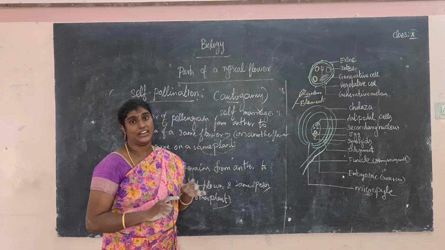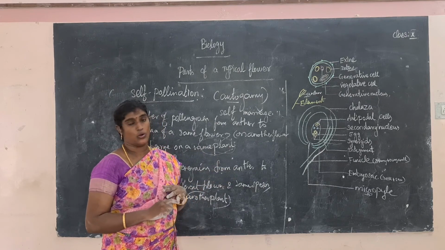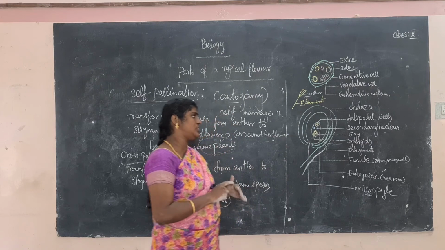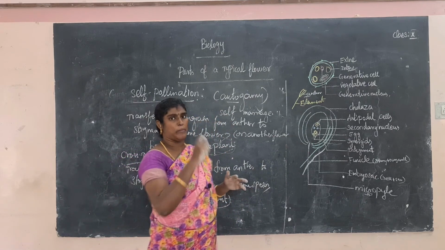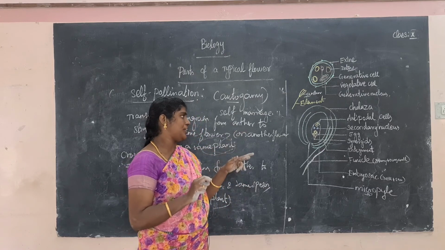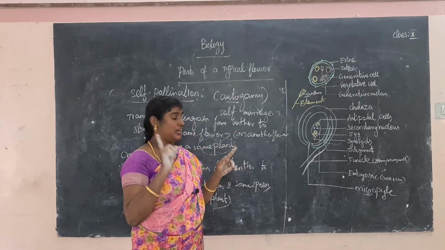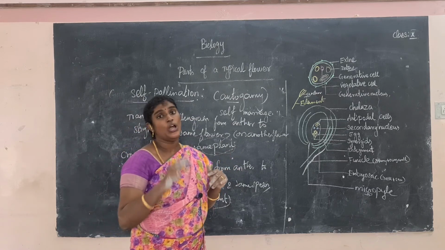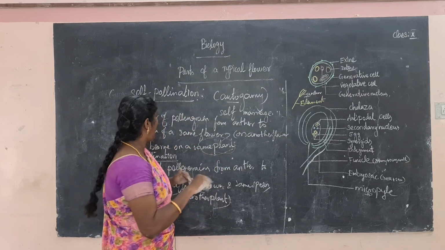The embryo sac contains 7 cells and 8 nuclei. Three nuclei are arranged in the antipodal region, three nuclei are arranged at the micropyle, and the remaining 2 nuclei are found in the center region. Among the three nuclei at the micropyle, one is the egg nucleus. The other 2 nuclei are synergids. Synergids are mainly helpful for pollen tube formation. Okay, another topic is pollination.